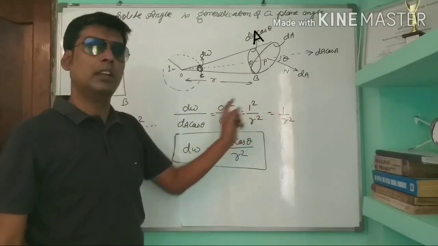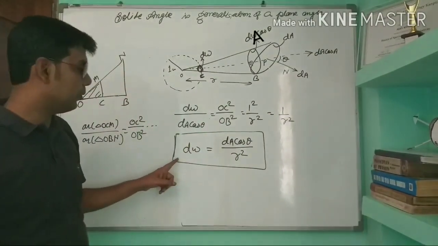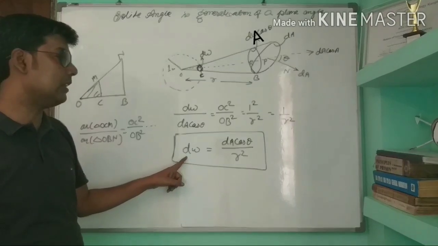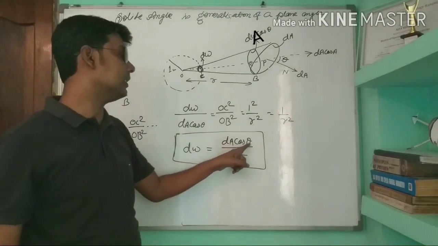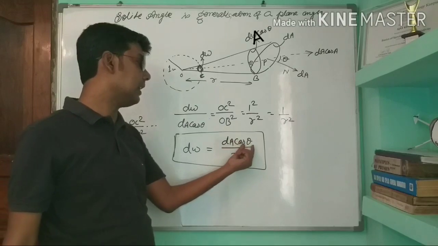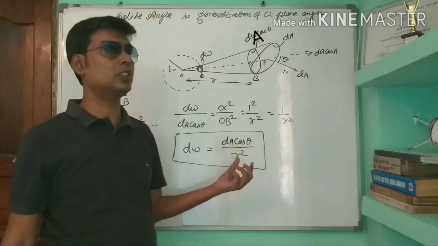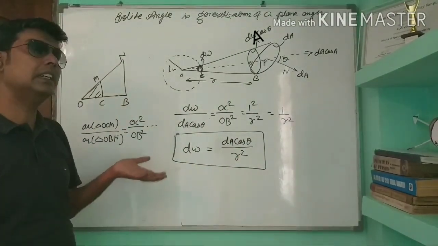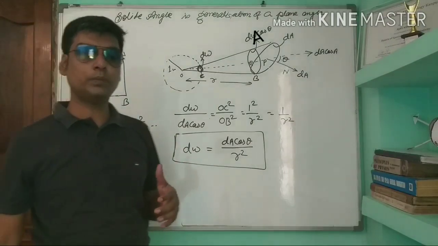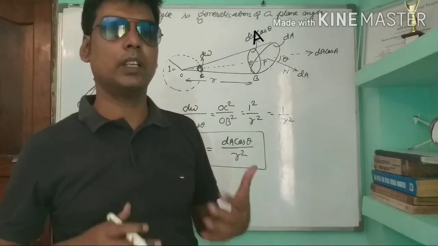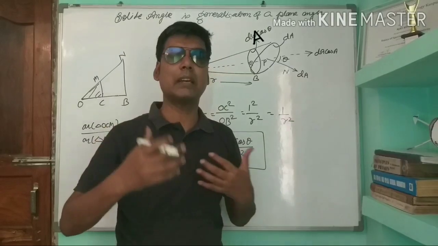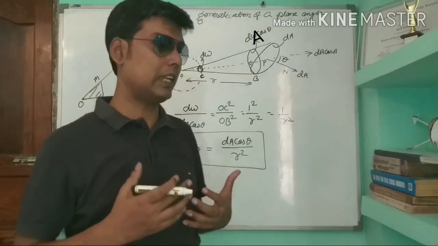It will be equal to 1 by R square. Therefore, the solid angle dW will be equal to dA cos theta by R square. Here cos theta indicates the orientation of the electric field line and the area vector. I hope you got the concept and are able to recapitulate the concept of a solid angle.